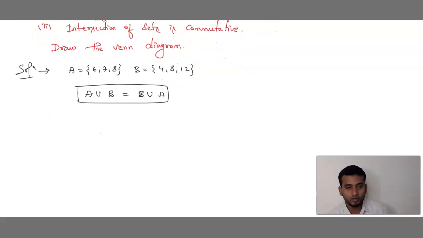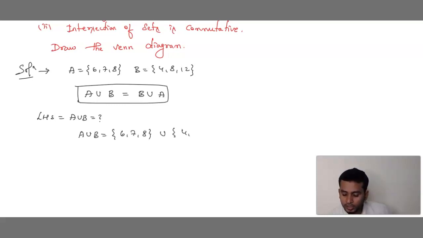First we take LHS. What is LHS? LHS is A union B. So what is set A? A union B is equals to 6, 7, 8 union 4, 8, 12.